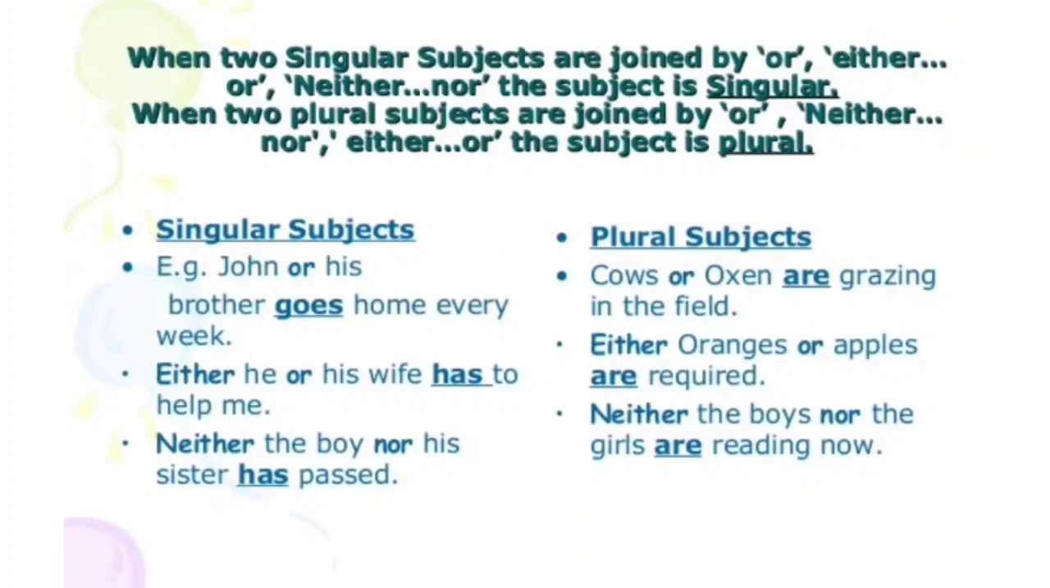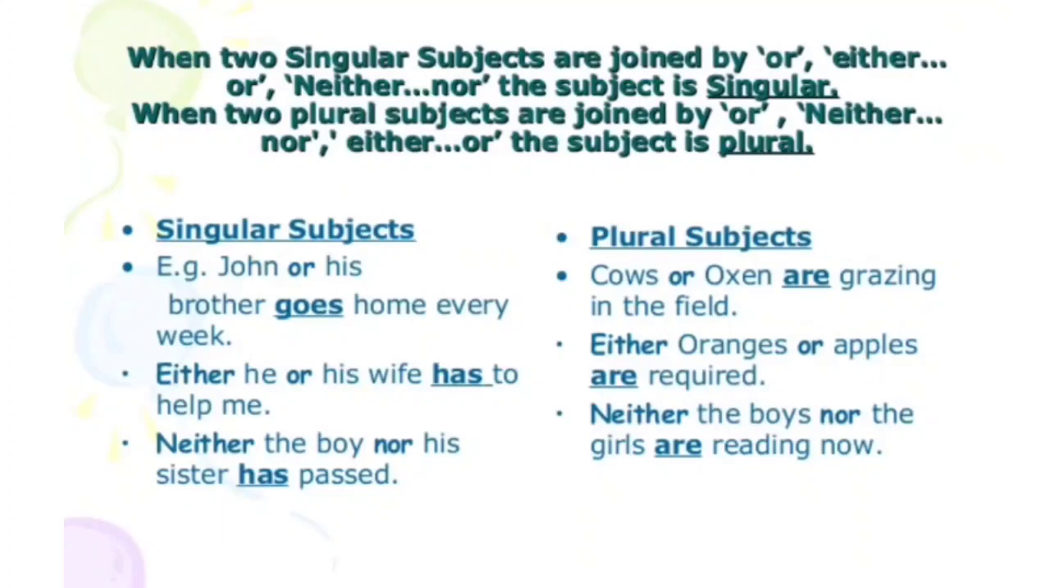For an example, John or his brother goes home every week. Either he or his wife has to help me. See, I have underlined the singular subject and the singular verb here. Neither the boy nor his sister has passed. So, when two singular subjects are joined by either or, neither nor, the subject is singular.